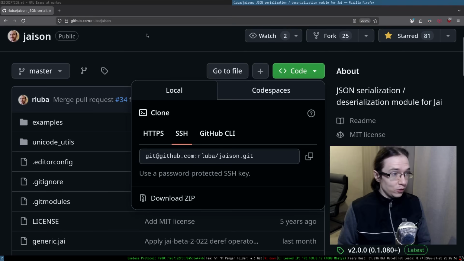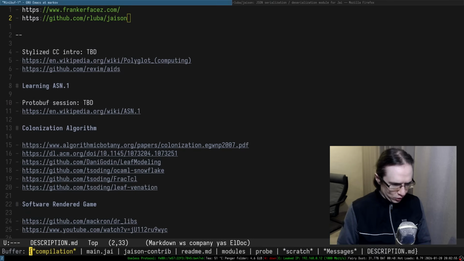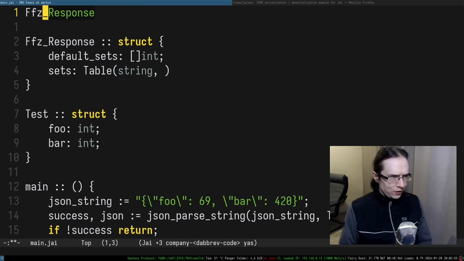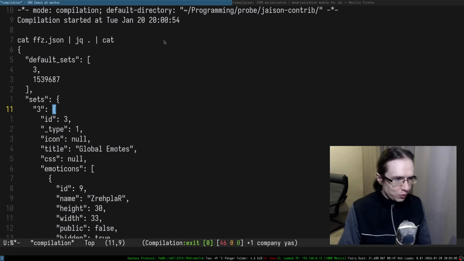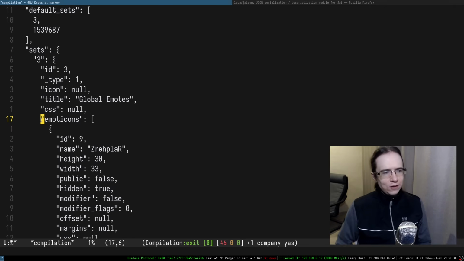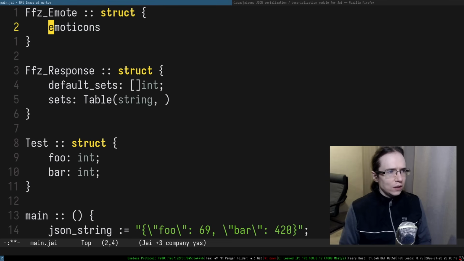By the way, let me also put Raphael's JSON parsing library in the description as well. So in here, you probably have to define FFZ emote, which is going to be a structure, obviously, but these structures do have very specific fields. What we need in here is probably, yeah, it has emoticons, right? So this specific structure has emoticons, which is an array.